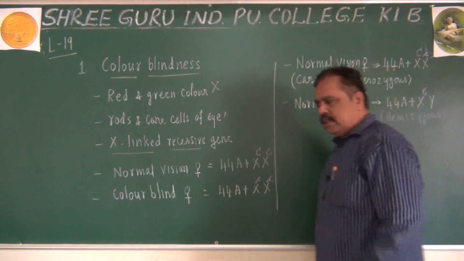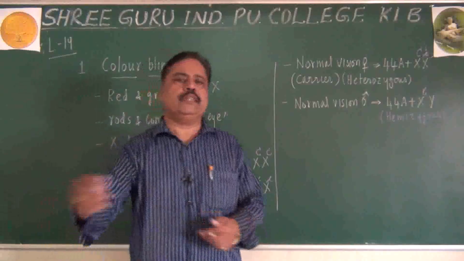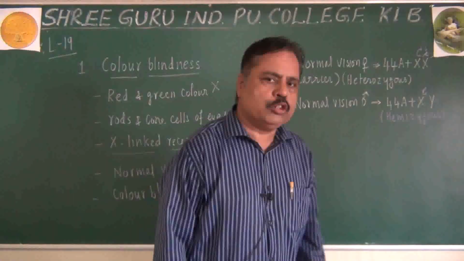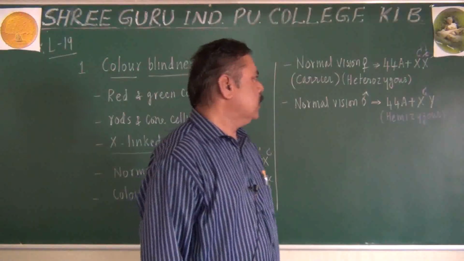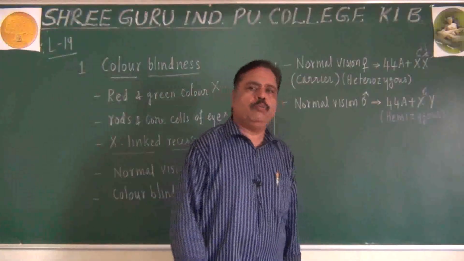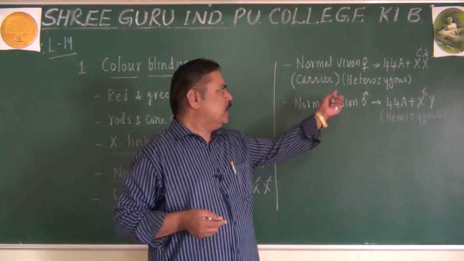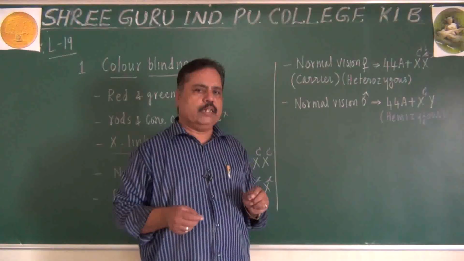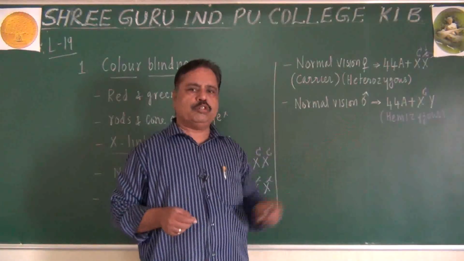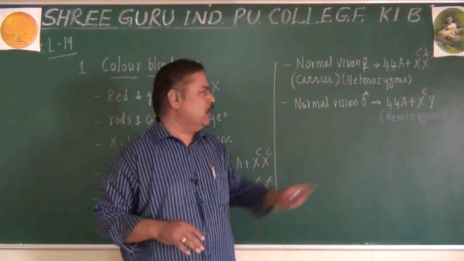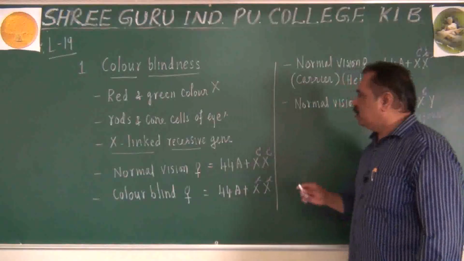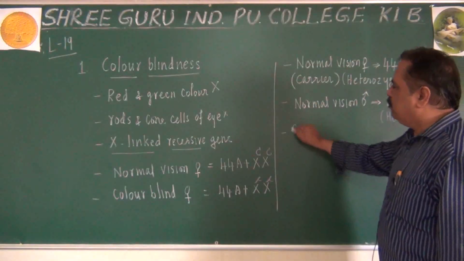Homozygous, you know. Heterozygous, you know. Hemizygous, I am introducing. Homozygous means the homologous chromosomes have similar alleles. A pair of similar alleles present on homologous chromosomes is called homozygosity. A pair of dissimilar alleles is called heterozygosity. But when one chromosome has an allele and the other chromosome does not have any corresponding allele, it is called hemizygosity. So males are hemizygous.